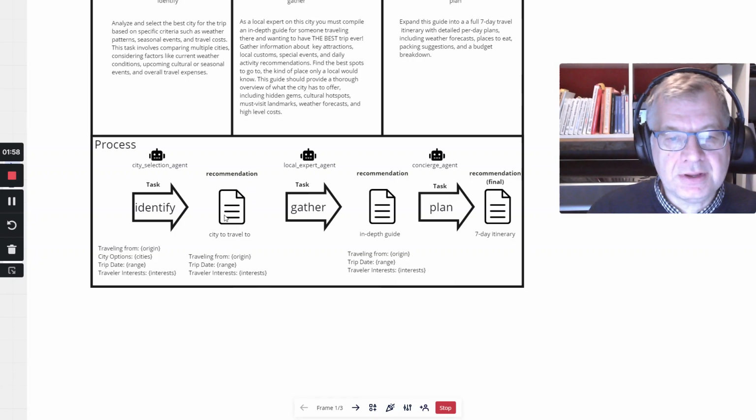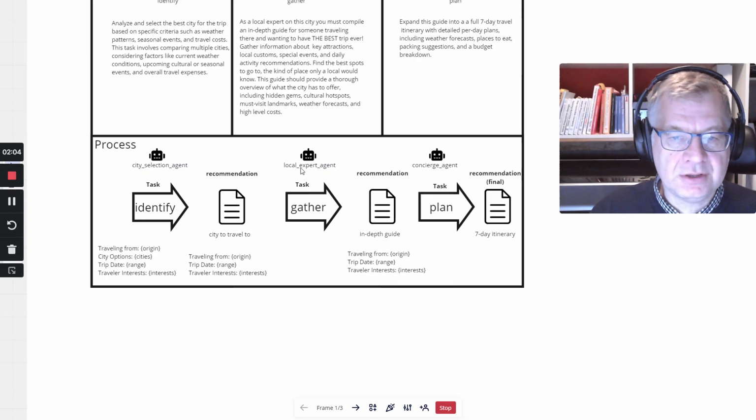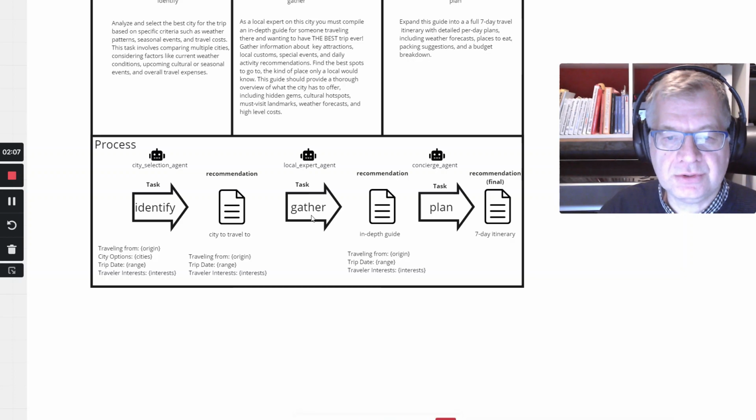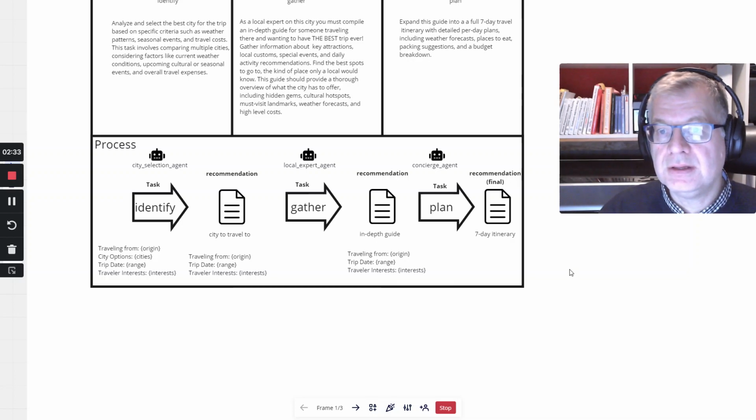So that will become a recommendation, and then that agent will hand over to the local expert agent who will do the gather task and compile a guide, a quite comprehensive guide, and then we'll output that and hand it over to the concierge agent, who will make a 7-day itinerary for that specific city, also based on the interests and best budget and so on that the user has provided.